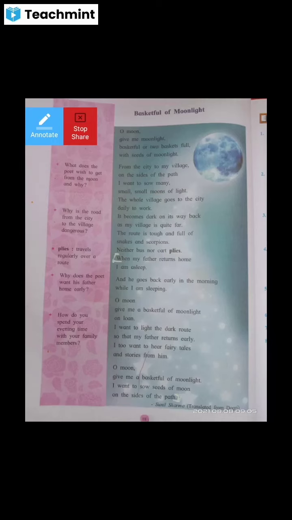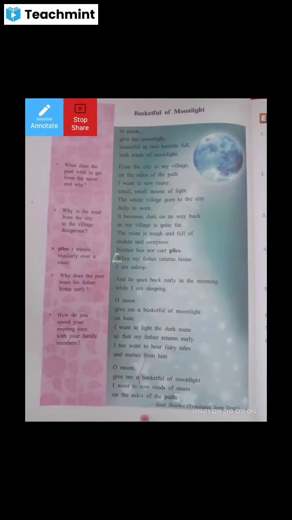So, seeds means bia, that we use to sow in the soil, and there will be new saplings, new plants, new trees from those seeds. So, this is the thought in the mind of the child.